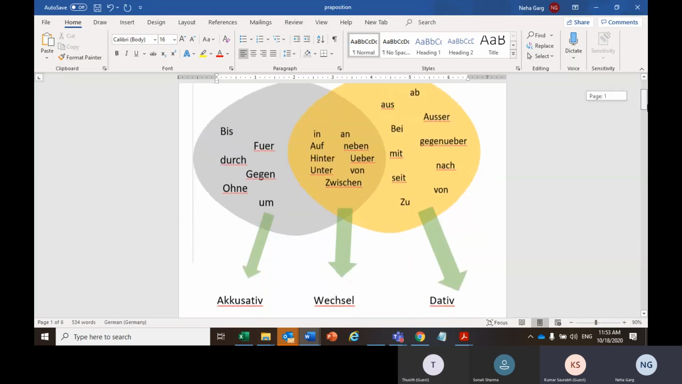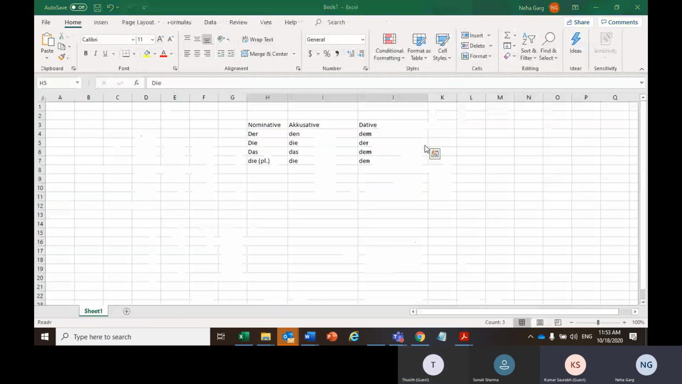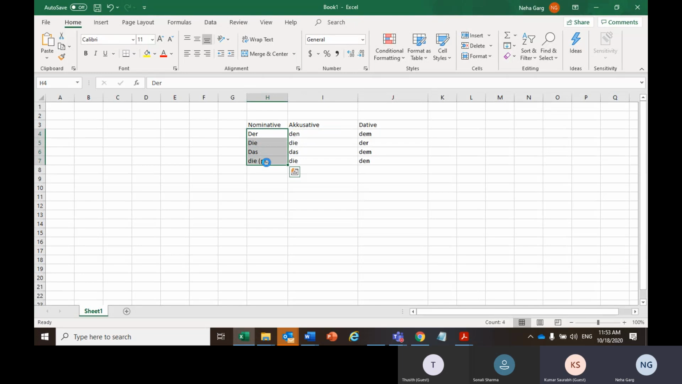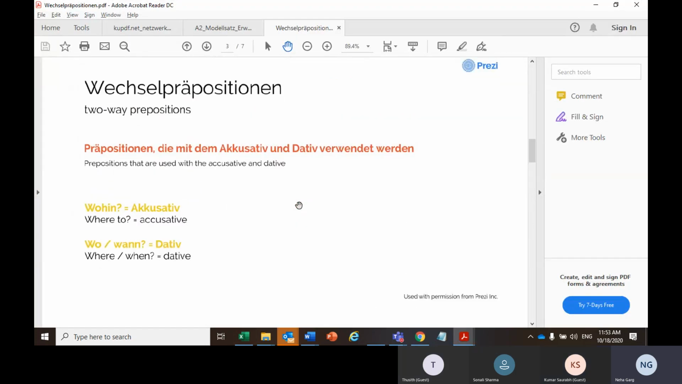So Wechselpräpositionen are basically two-way prepositions which can be used either in the accusative case or the dative case. These are the prepositions: in, an, auf, neben and so on. Now, as you must already know, our nominative articles change as per accusative case and dative case. So if you are using any Wechselpräposition in the accusative case, you would be using these articles, and if you are using it in the dative case, you would be using these articles. But how would you decide whether to use accusative case or dative case? That is what we were discussing.